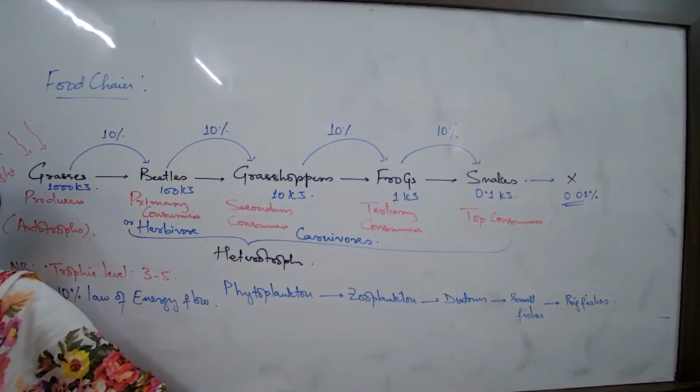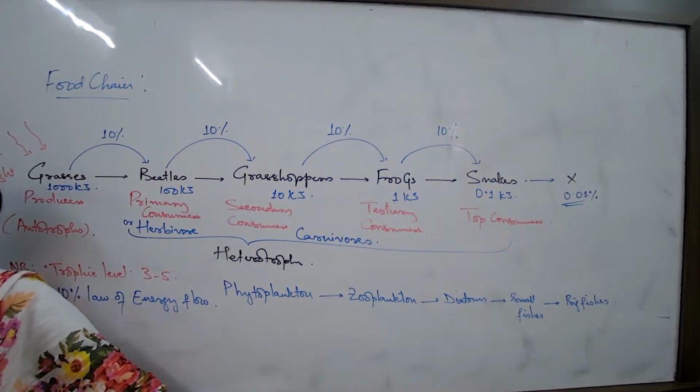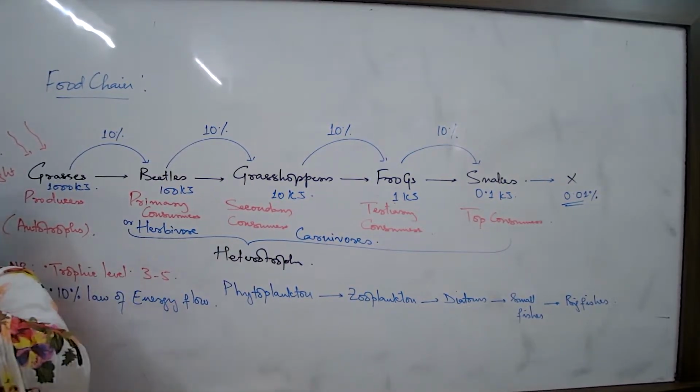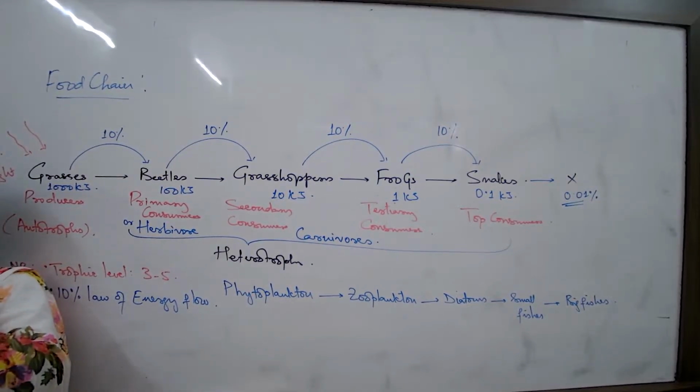Suppose I talk about any terrestrial plant, a fruit plant for example, then first worms, and after worms birds, and then human. There are so many birds and poultry which humans feed on. So in that way you can write.